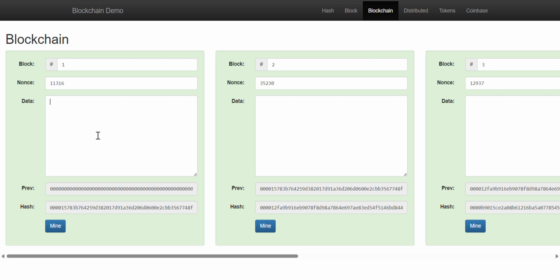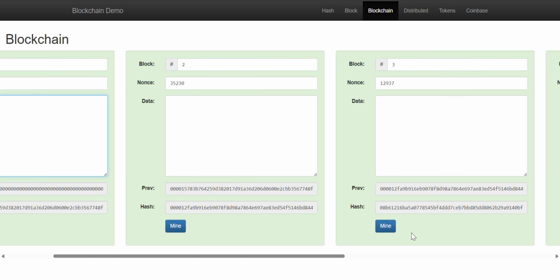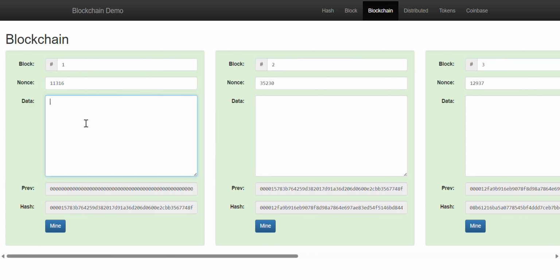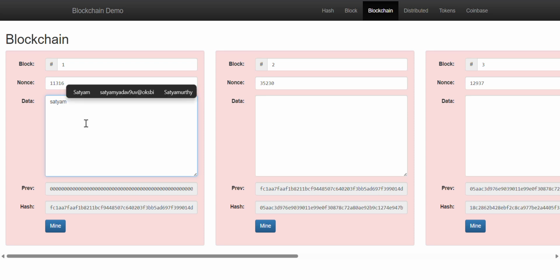What happens if someone messes with this blockchain? It turns completely red, and as we can see here, the hash changes. At the start, everything was fine. Everything is mined properly and going good. But if I want to make any change, for example, if I change Satyam, so I decided to change the data.